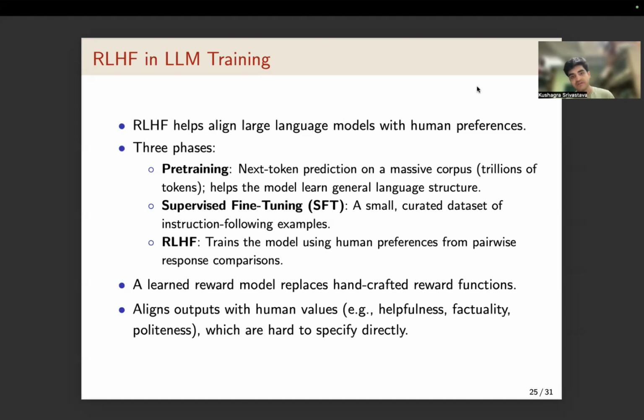To do that, we do supervised fine-tuning. After this step, the model can output desired responses, but the responses might not be acceptable. To align them with human intent, we use RLHF. Now, why is there a need for this alignment? There might be some unwanted responses like hate speech or politically insensitive outputs that we do not want the model to generate. So we train the model over a data set so that the model doesn't output malicious responses.